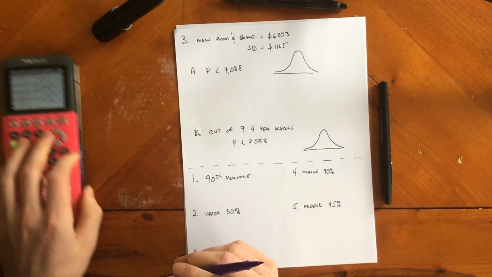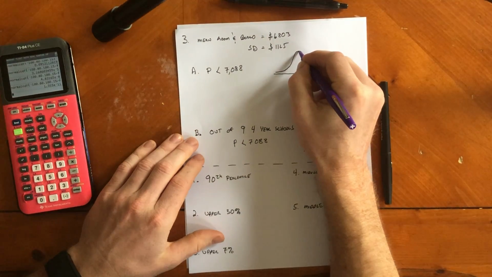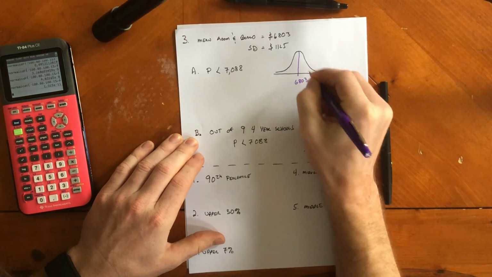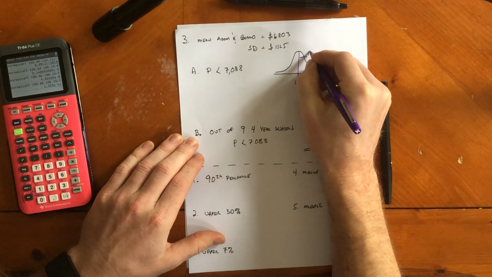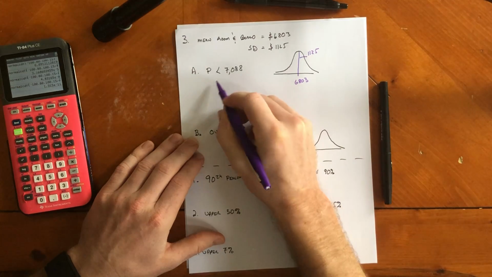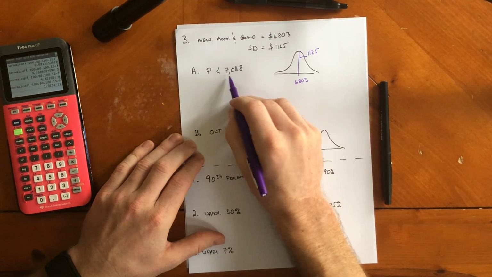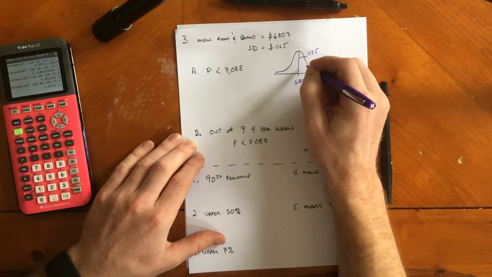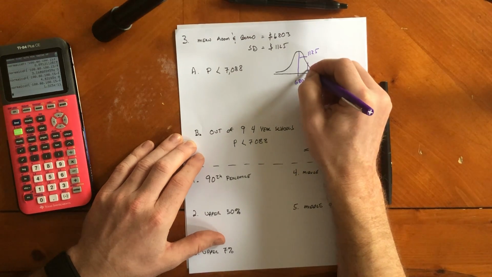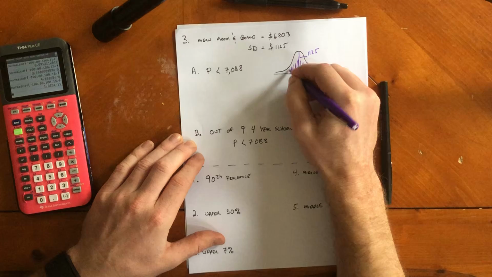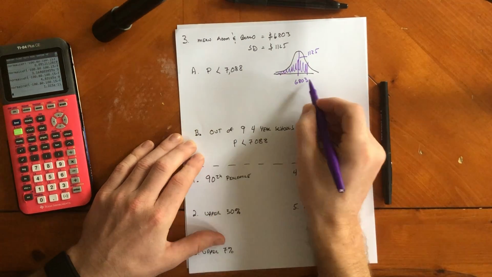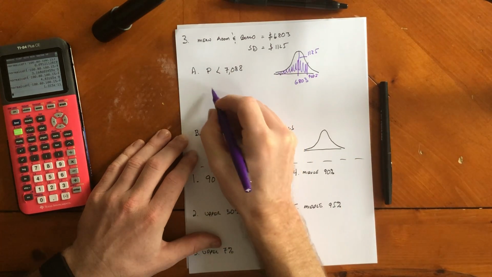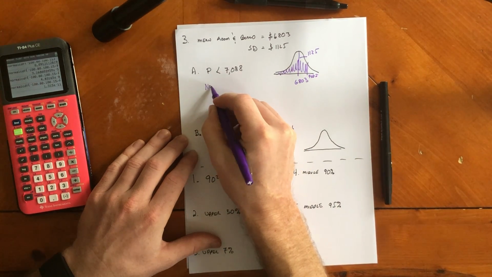All right, here we go. Mean room and board. So the mean is going to go right in the middle, 6803, and the standard deviation is going to be 1125. We're going to find the probability of one college being less than 7,088. So that's going to be right about here. So we're going to shade everything under here. So if I were typing this, 7088, in the calculator, I would do normal CDF.